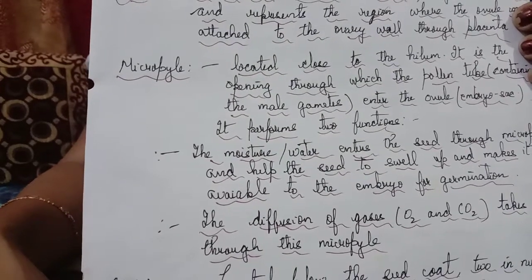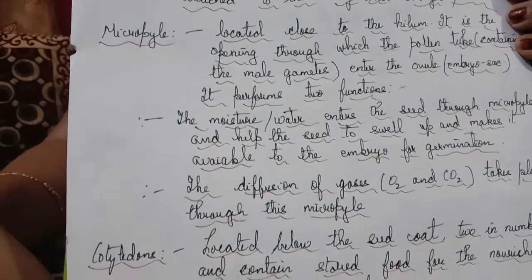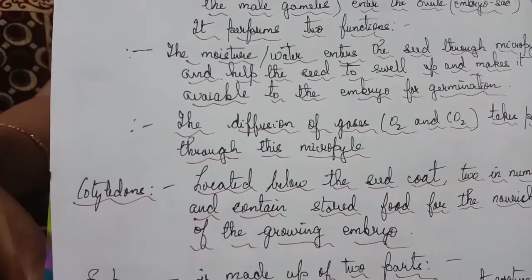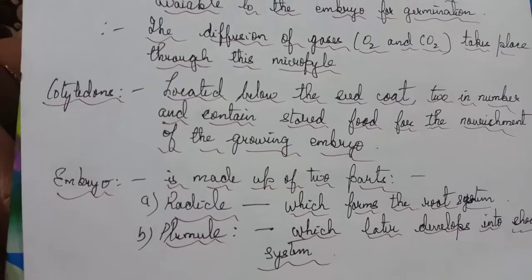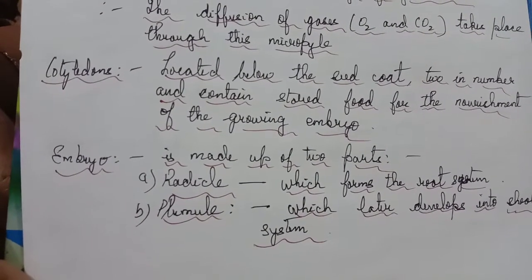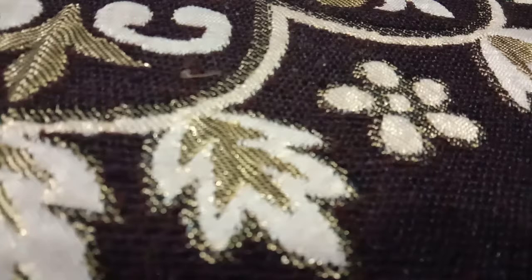Then we have the different parts of the seed, referring to seed coat, micropyle, hilum, embryo, epicotyl, hypocotyl, part of the, that is the plumule, along with